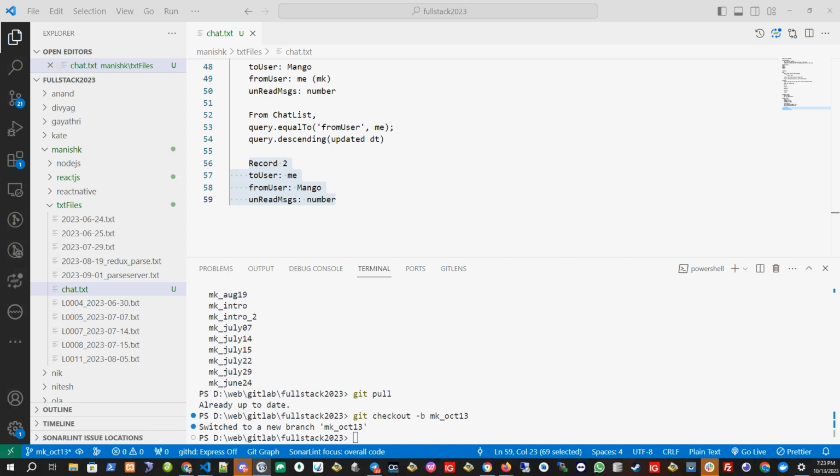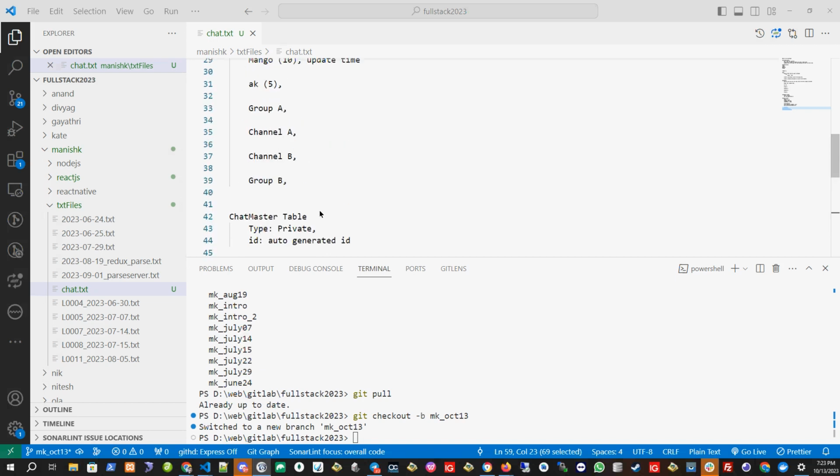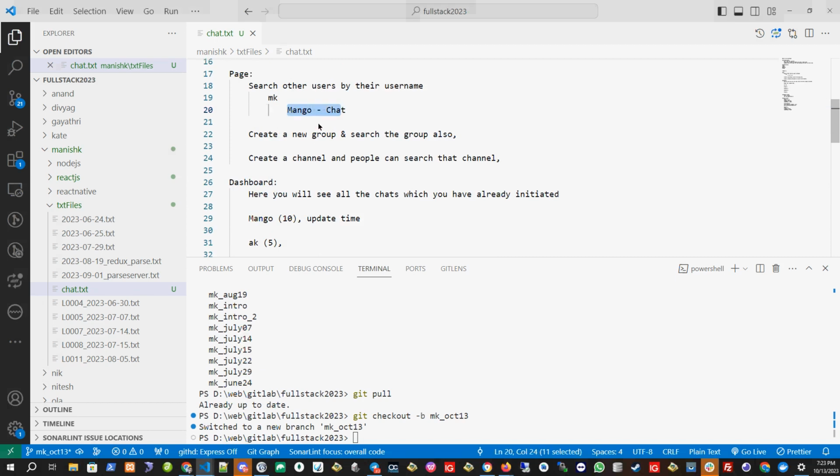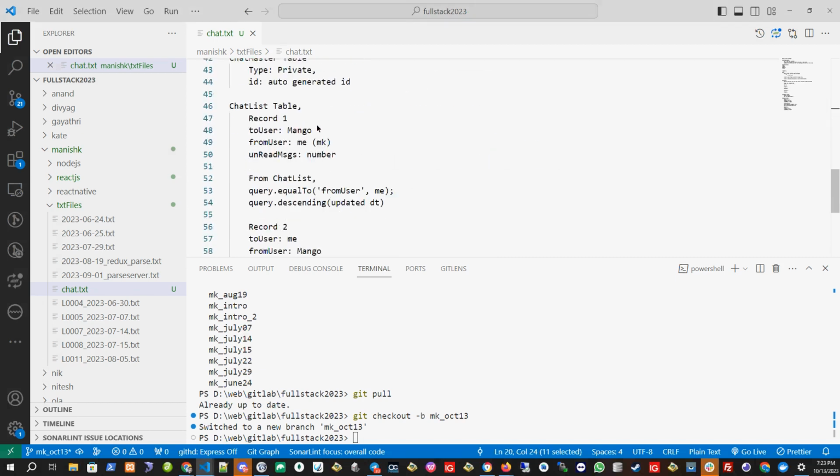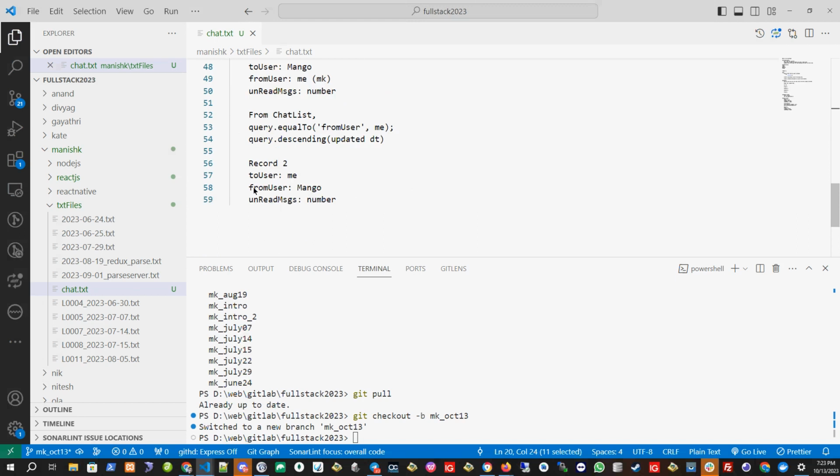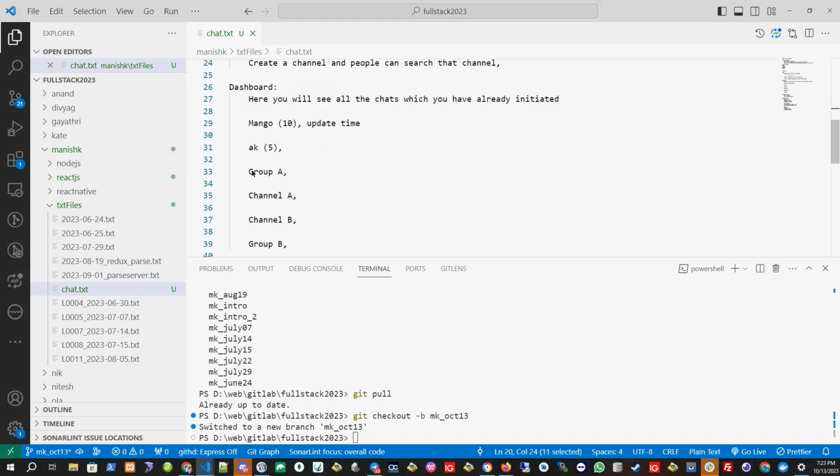Anyone can answer this? Yeah, Mango should be a user, and it is already a user. That's why I'm able to find it. Okay, so no, we are not doing the messages. This is only to give the list in the dashboard.